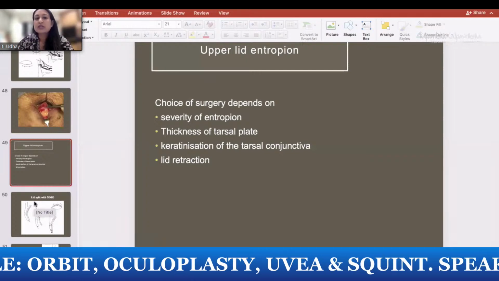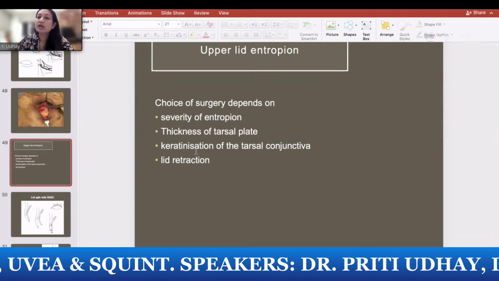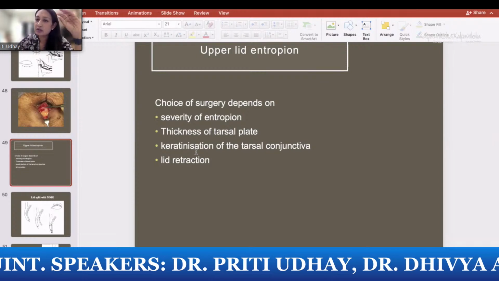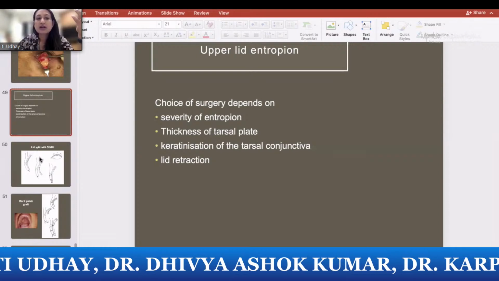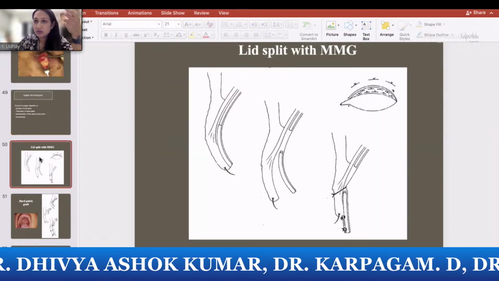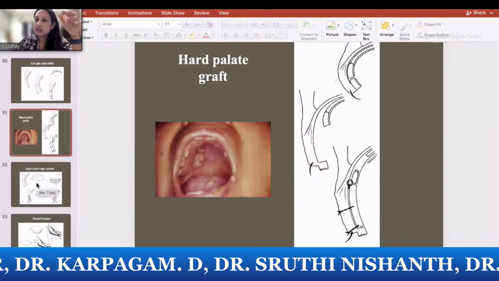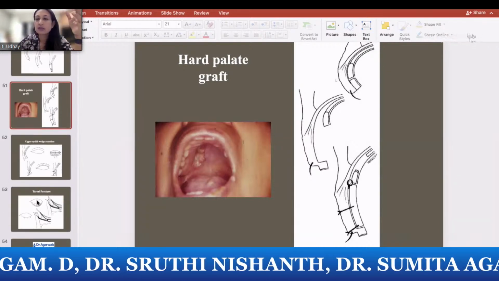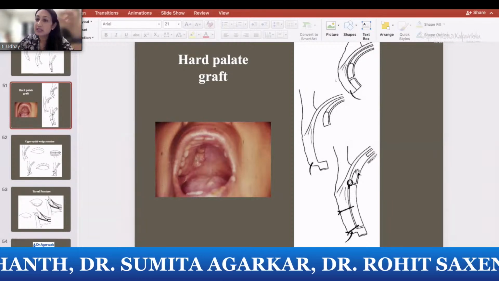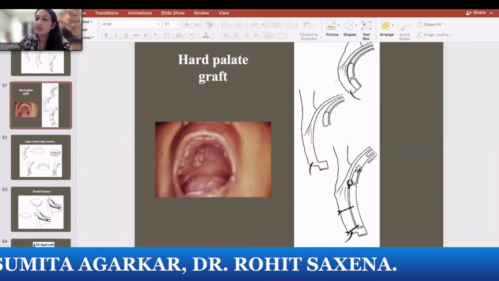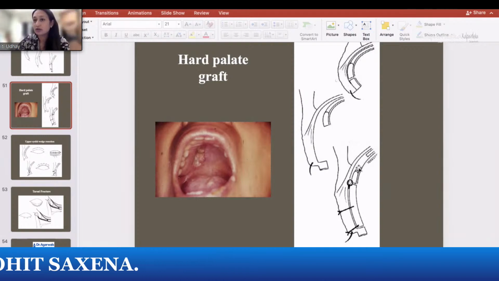Cicatricial entropion is a little more difficult to treat, and depending on your findings, you need to find your procedure. If the tarsus is thickened, a tarsal wedge resection helps. If the lid margin is keratinized, you need to rotate the margin outwards. And if there is severe shortage, you need to do a graft. The graft you can take either from the cheek or the lip, that is a mucous membrane graft, or you can take a hard palate graft and use it as a spacer to increase the length of your posterior lamella. In all these procedures, you should also recess the levator. You can see here that the levator is recessed, otherwise the lid doesn't come down to its normal position in spite of using a lot of grafts.